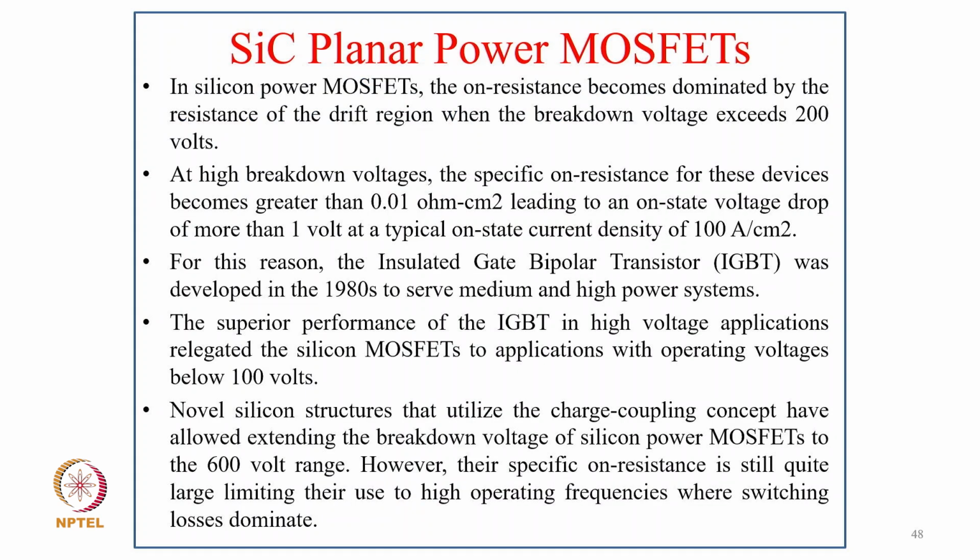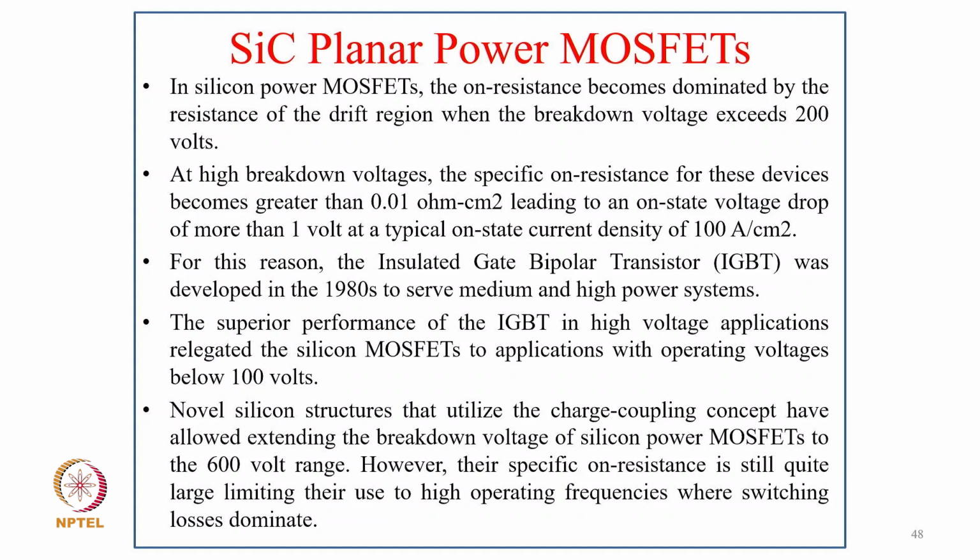Coming to the silicon carbide planar power MOSFET. In a silicon power MOSFET, the on resistance becomes dominated by the resistance of the drift region when the breakdown voltage exceeds 200 volt. At high breakdown voltage, the specific on resistance of the device becomes greater than 0.1 ohm centimeter square, leading to an on-state voltage of more than 1 volt at a typical on-state current density of 100 ampere per centimeter square. For this reason, the insulated gate bipolar transistor, IGBT, was developed in 1980 to serve medium and high power applications. The superior performance of the IGBT in high voltage applications relegated the silicon MOSFET to applications with operating voltage below 100 volt.